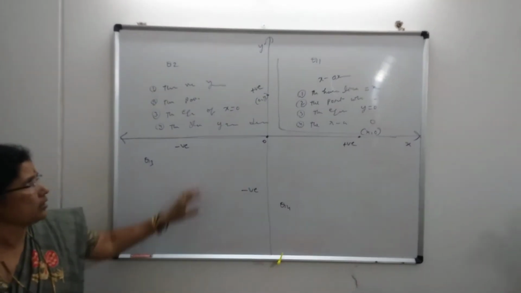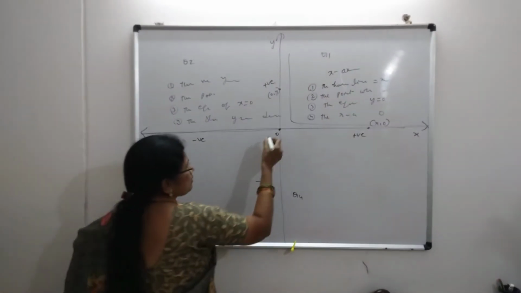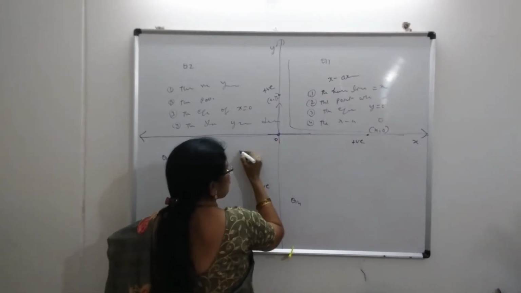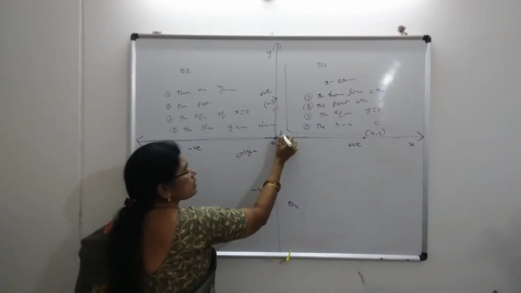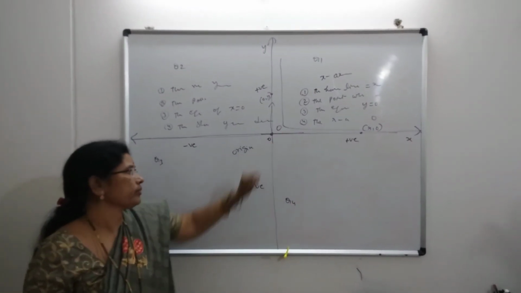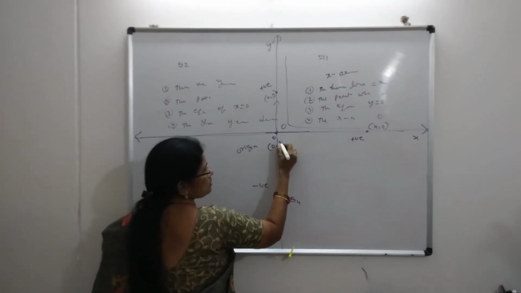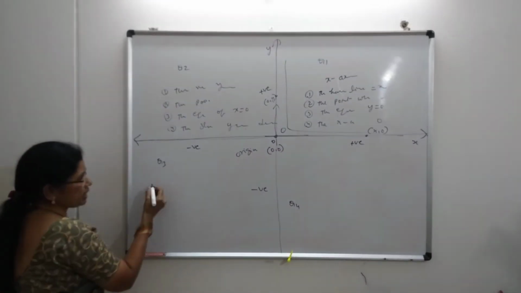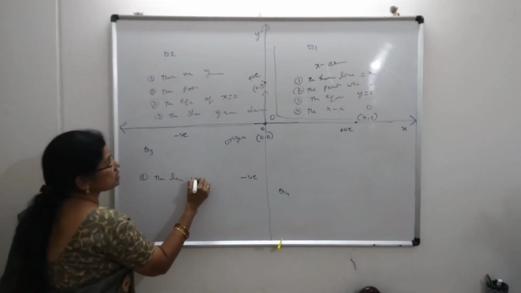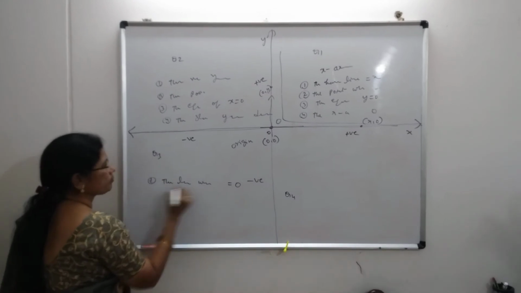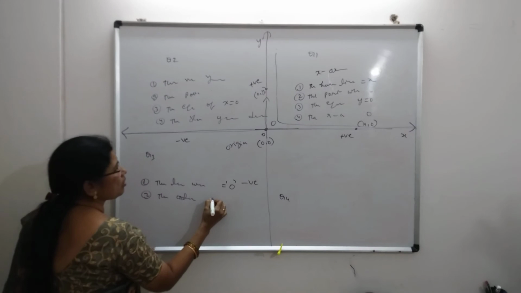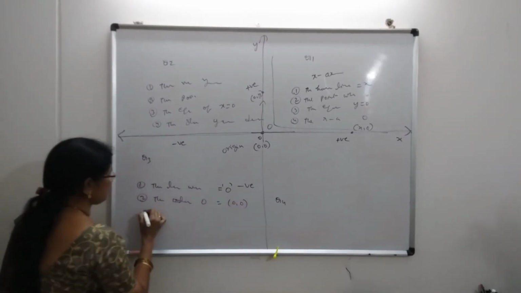Okay. And one more point. The meeting point of the x-axis and y-axis is nothing but the origin. The letter we use to represent the origin is capital O. The ordered pair of the origin is (0, 0).